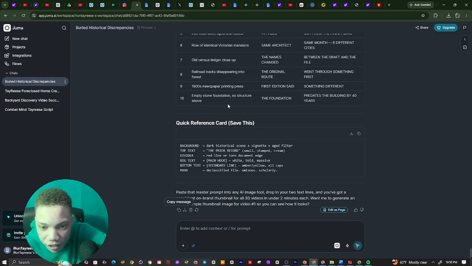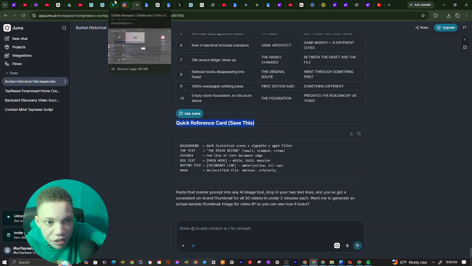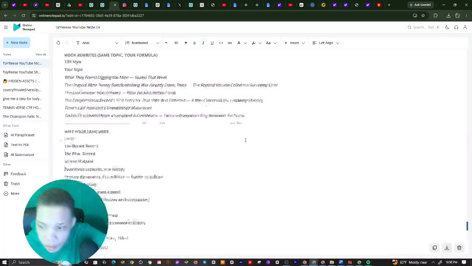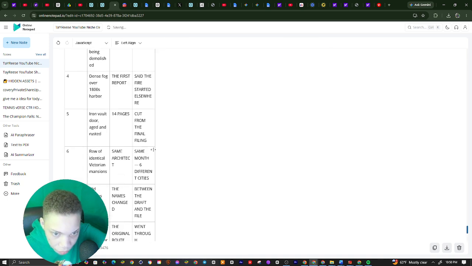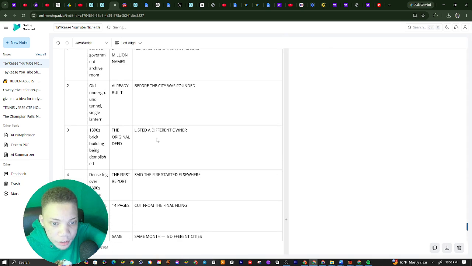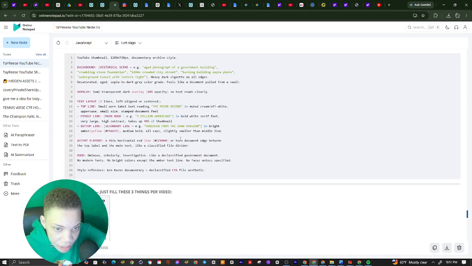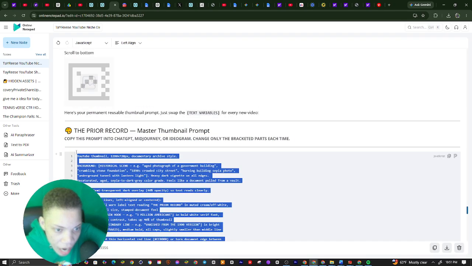So we can now go over this. You see that we have the quick reference card of the saver. We could basically go to this, and what we can now do is paste all this data. You can see we have literally our board right here. What this does is train AI, so AI can now know how to come up with our thumbnail idea.